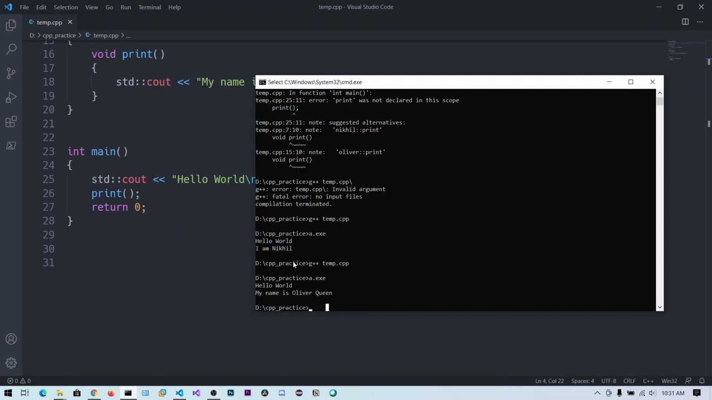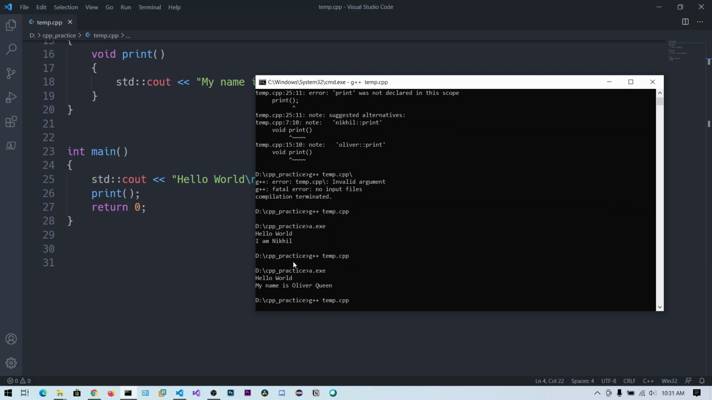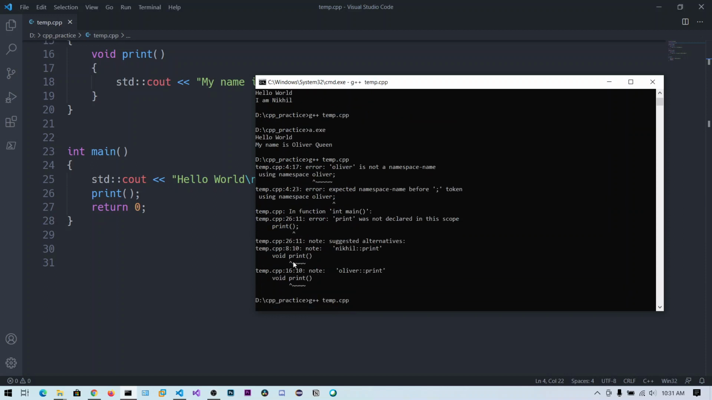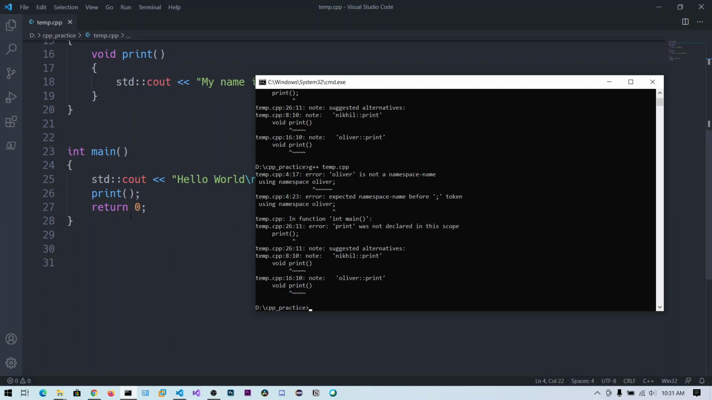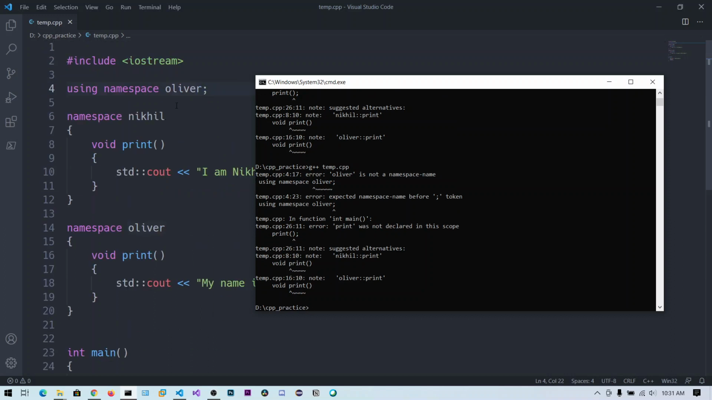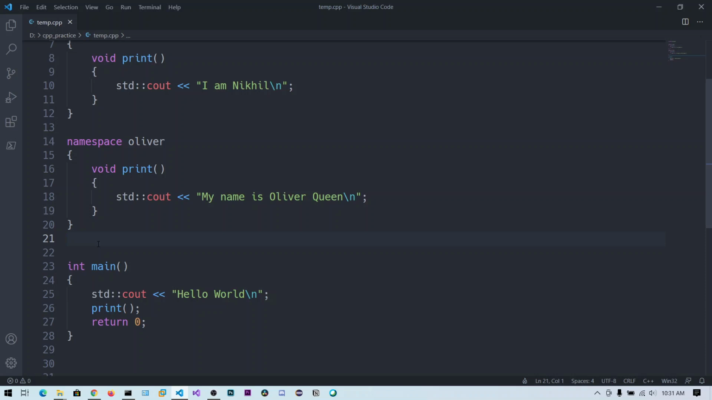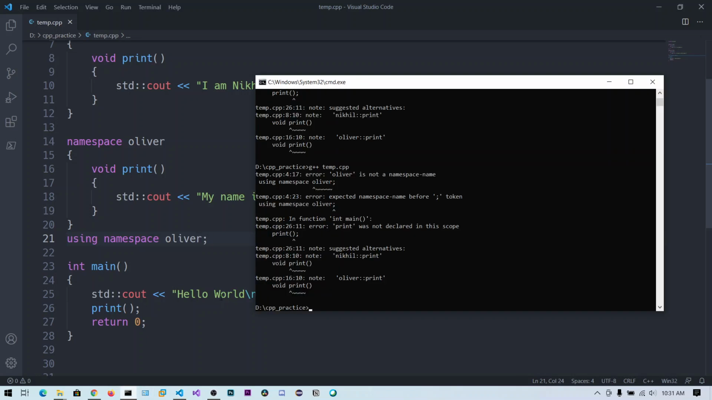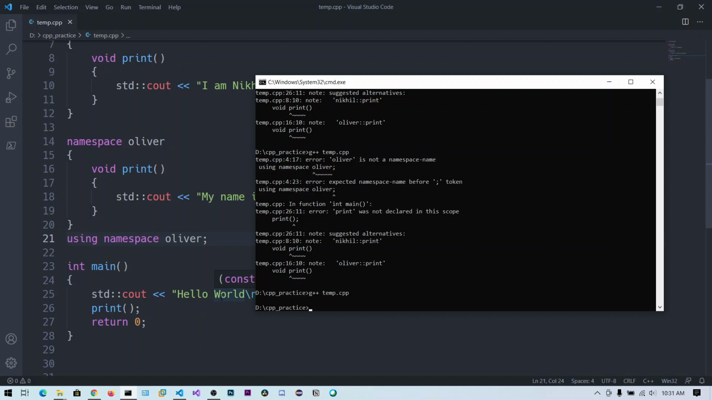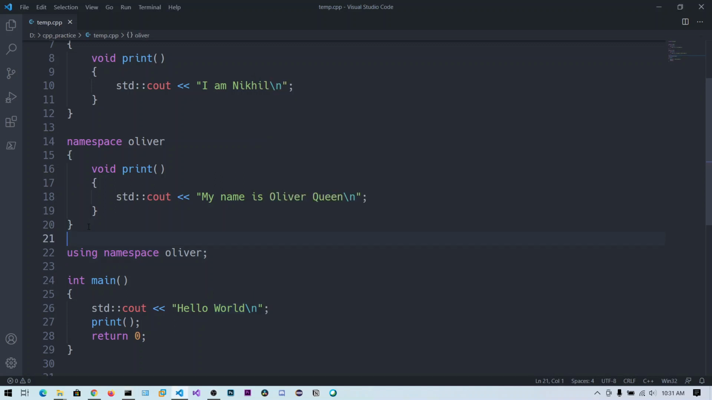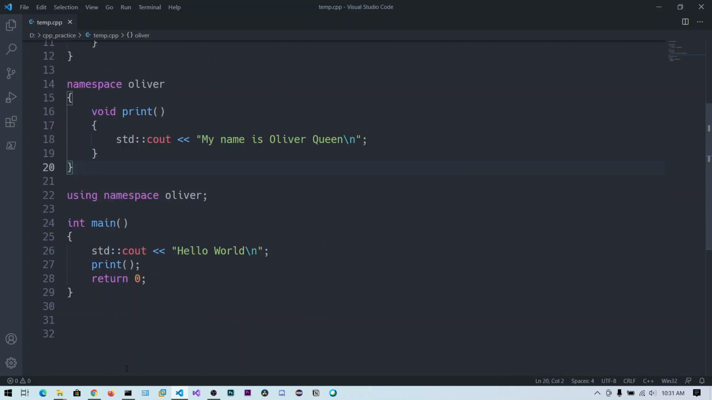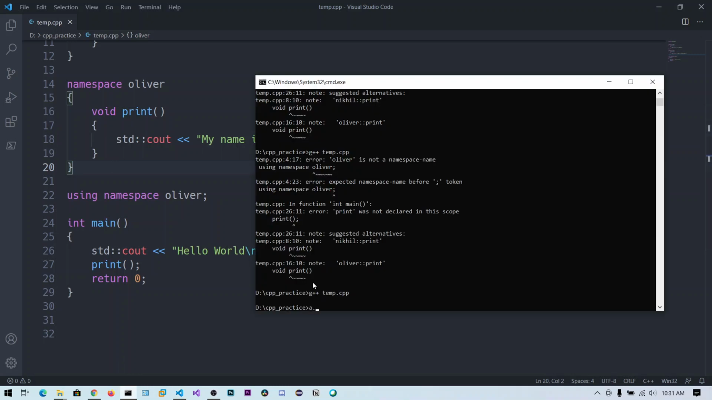Now to see the difference, let's compare this one. Okay, let me put it after this one. So the placing of these namespaces and placing this using namespace Oliver line also has an effect. You need to put it after the namespace has been declared. Okay, now let's run this program.